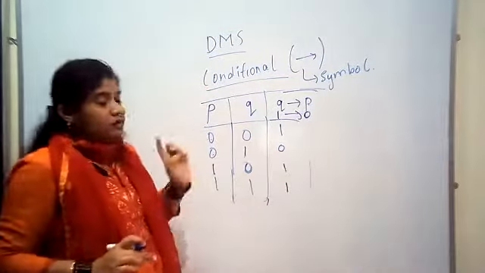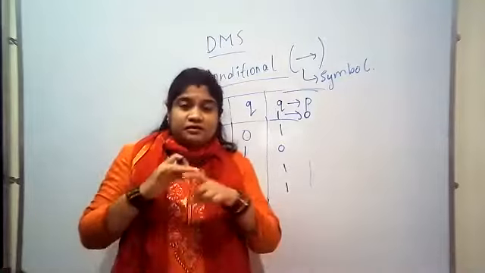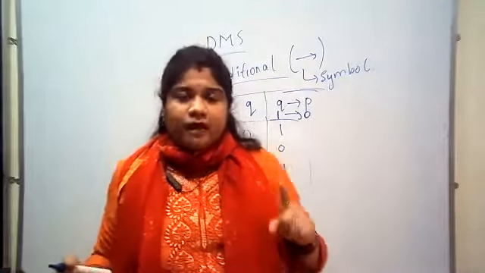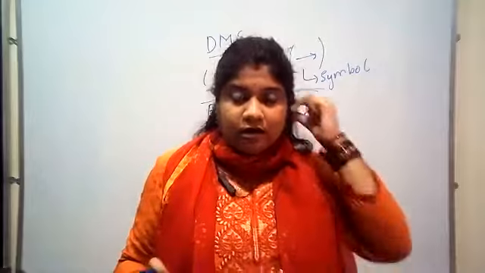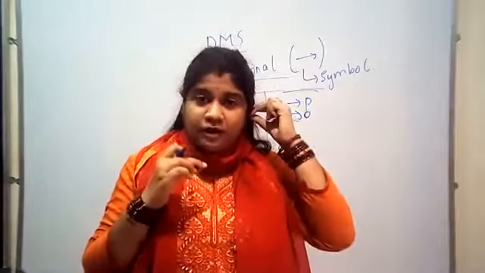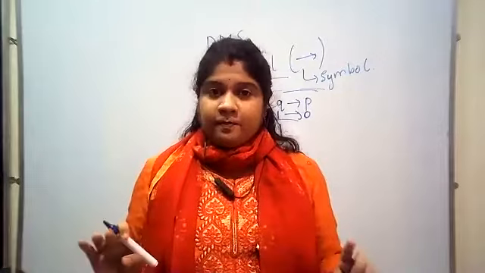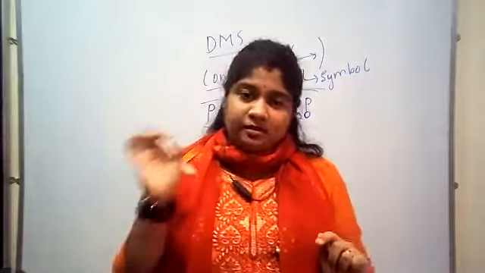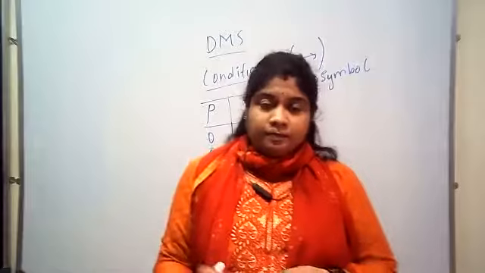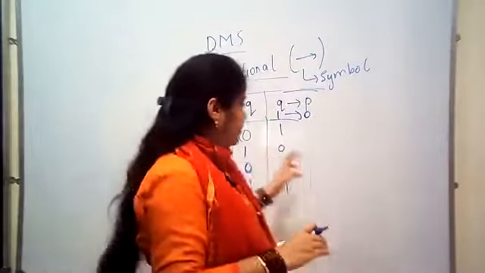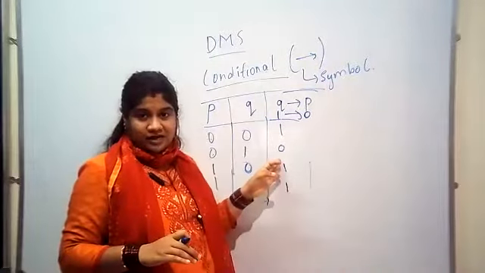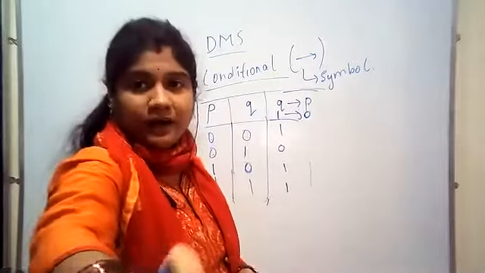Or to make it simpler, if you have P condition Q, then take the third row as 0 simply. If you have Q condition P, make the second row as 0, rest others are just 1.